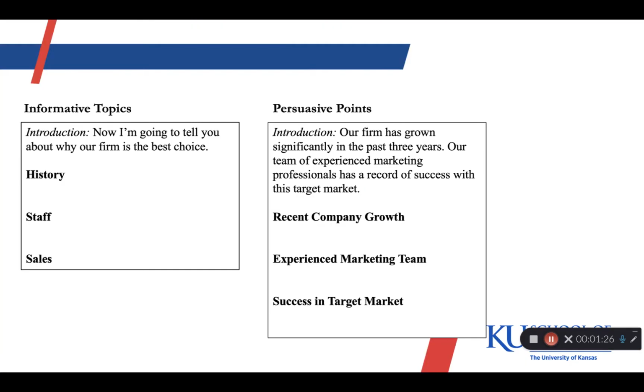This informative example uses headings that list the topic for each section. Just by reading the headings, history, staff, and sales, you don't know the benefits of the marketing firm. The persuasive example uses a preview to show the reader the benefits right away. Each heading is a persuasive point, a reason the reader should select their firm.